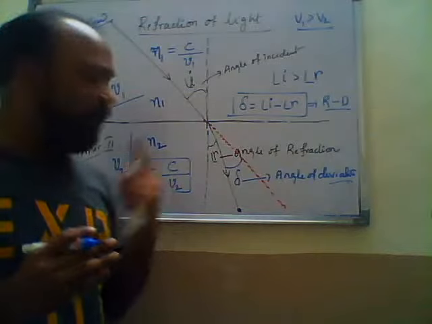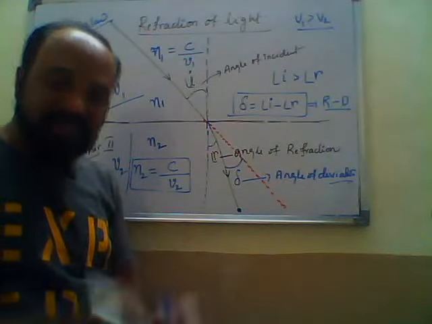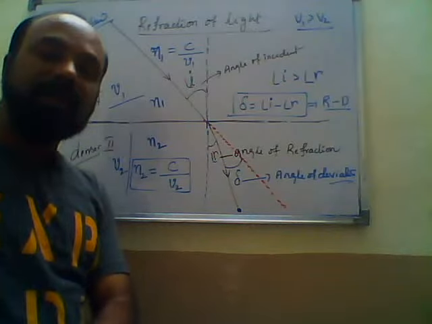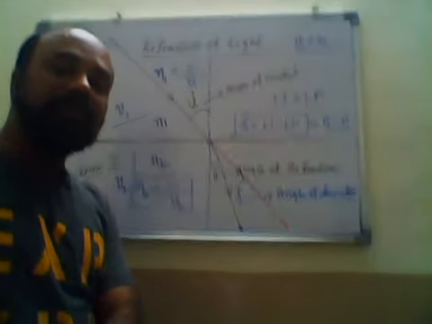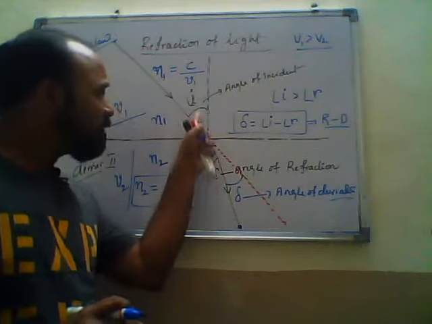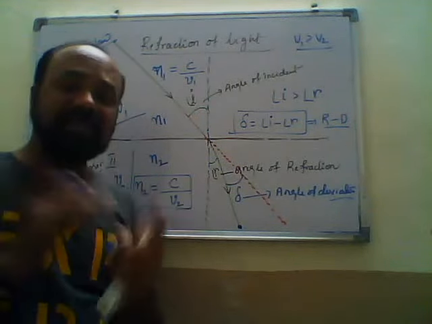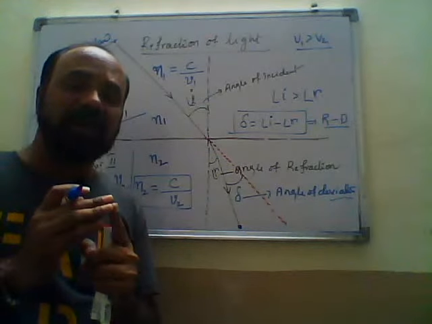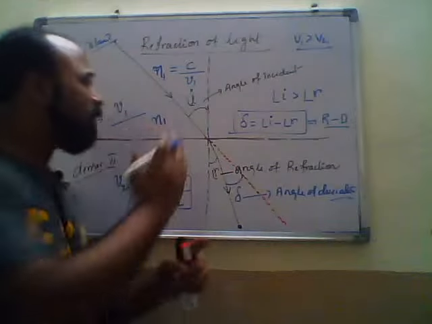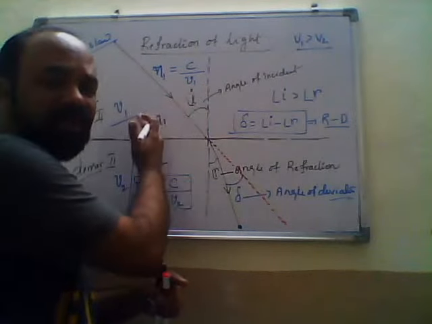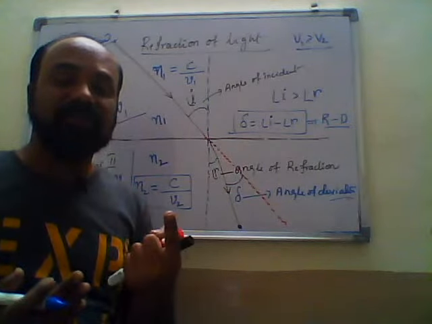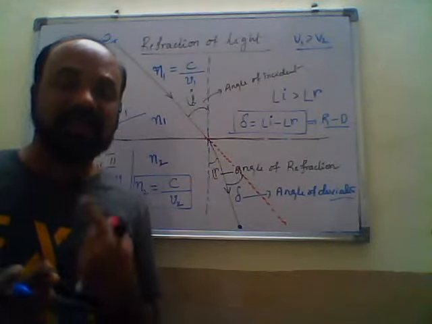Suppose the source of light is in the denser medium, meaning the light ray moves from the denser medium to the rarer medium. Now this becomes the angle of incidence and this becomes the angle of refraction. After refraction, the light ray bends away from the normal, like this. In that case the angle of refraction is more than the angle of incidence.